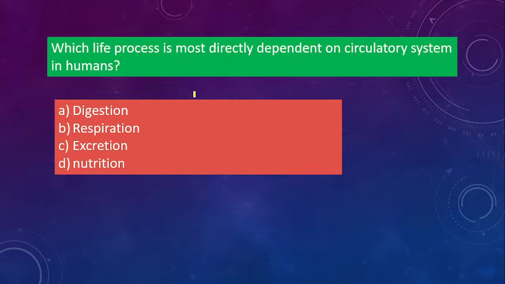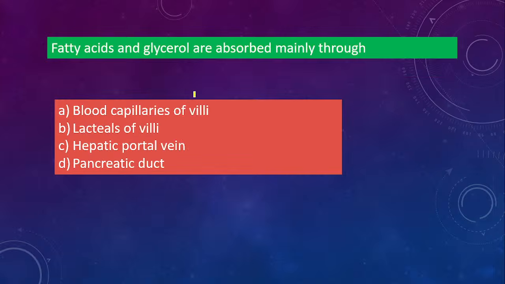Which life process is most directly dependent on the circulatory system in humans? Digestion, respiration, excretion, nutrition. This is very easy. Tell me, which one is directly dependent on the circulatory system? So the option is B. Okay, respiration. Everything is respiration. Where there is oxygen, it means it is about respiration, right? Carbon dioxide also means respiration. ATP means respiration. Just remember it like that.